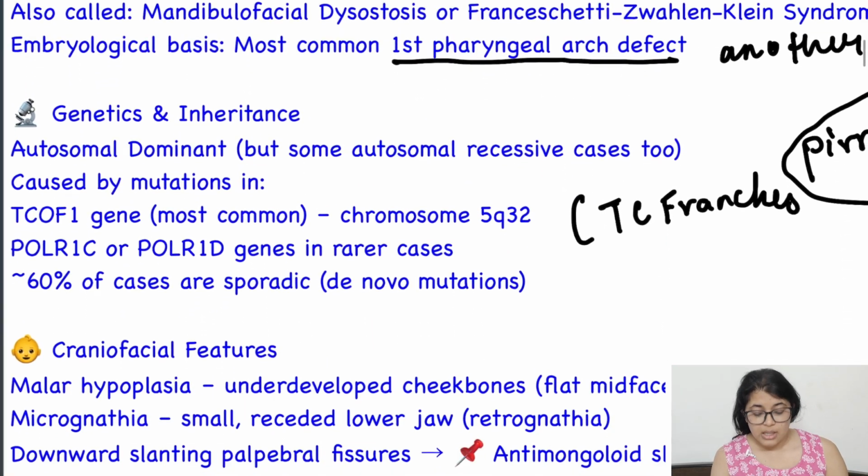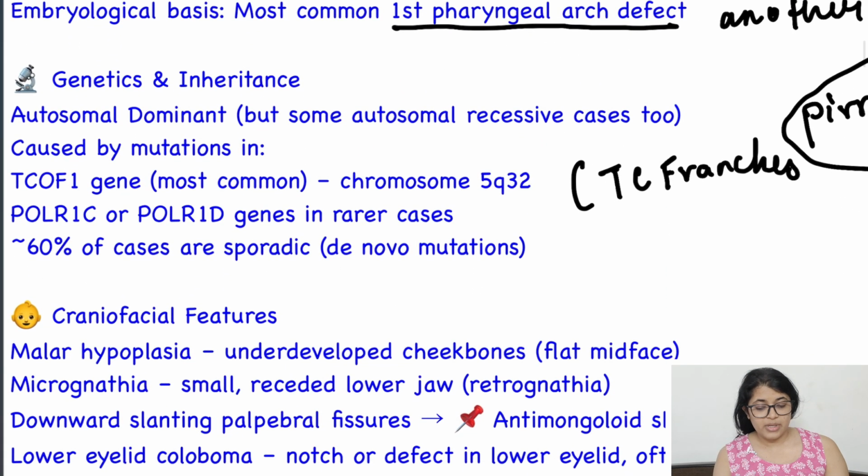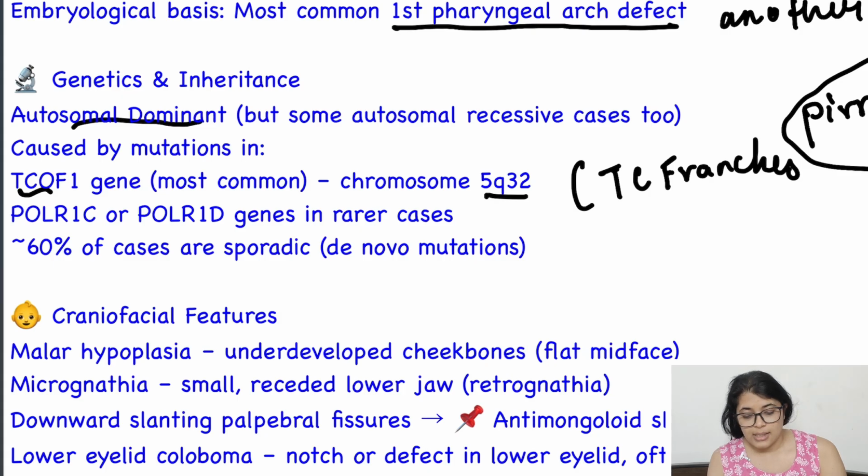Regarding genetic inheritance, it is an autosomal dominant syndrome caused by the TCOF1 gene. What is the TCOF1 gene? It is the Treacher Collins Franceschetti 1 gene. Chromosome 5q32 is involved. Then 60% of cases are sporadic, that is, de novo mutations. This is not very important, but you should know that Treacher Collins is caused by a mutation in the TCOF1 gene.